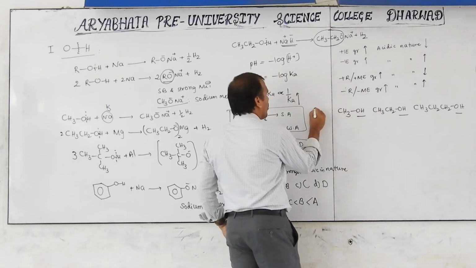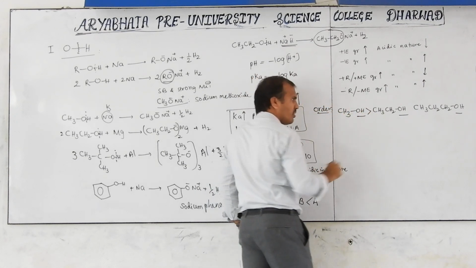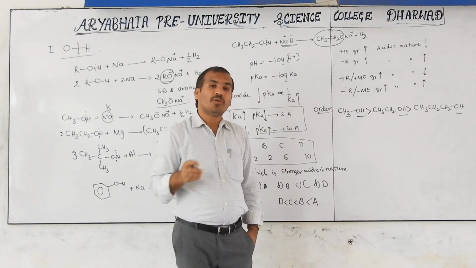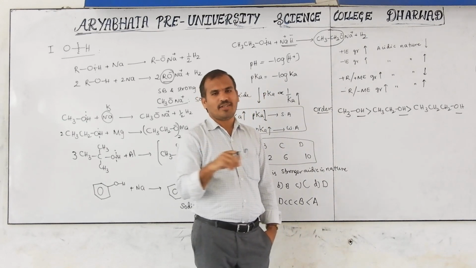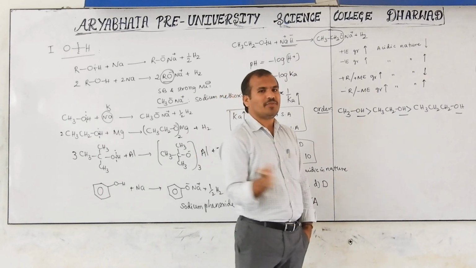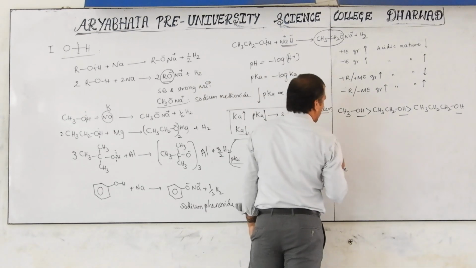That's why this is the acidic nature order. Which one is stronger? This is stronger, this is weaker. That's why you should know well from first year about these inductive groups and resonance groups, which is positive, which is negative. If you don't know, once again revise your textbooks. Okay, so this is one example.